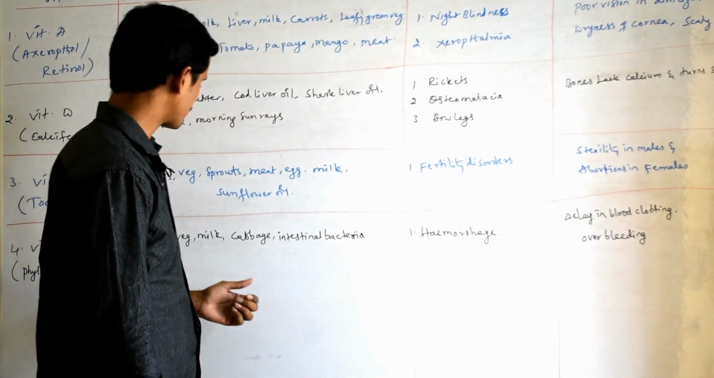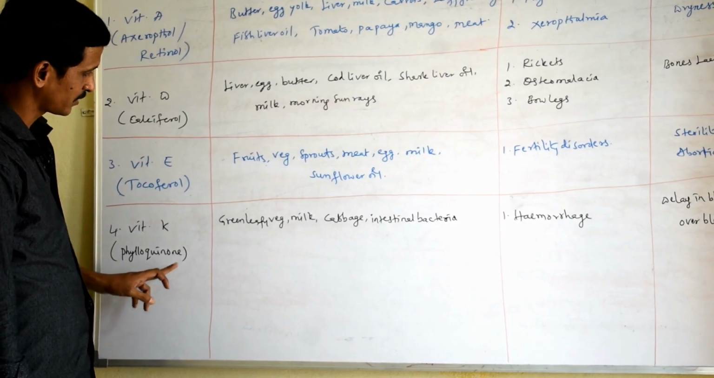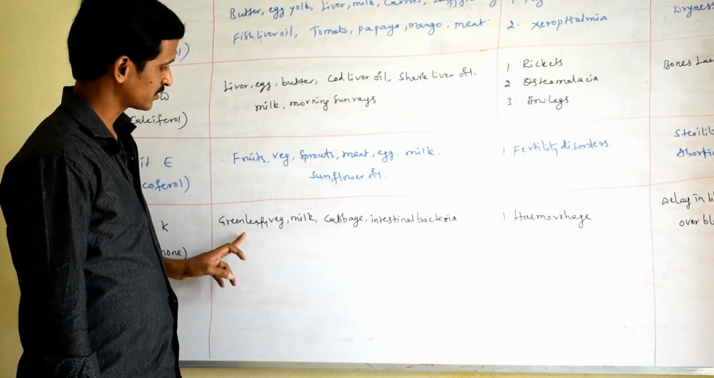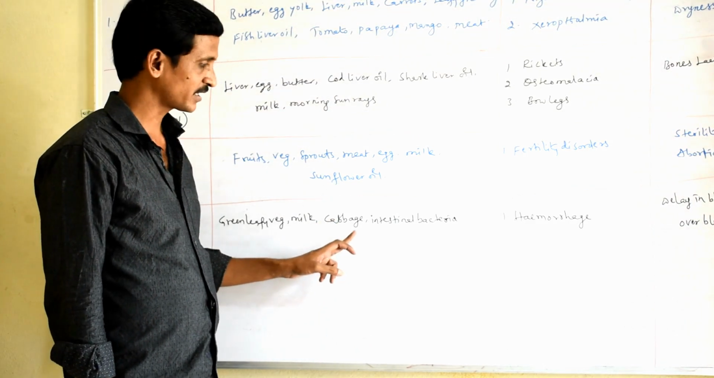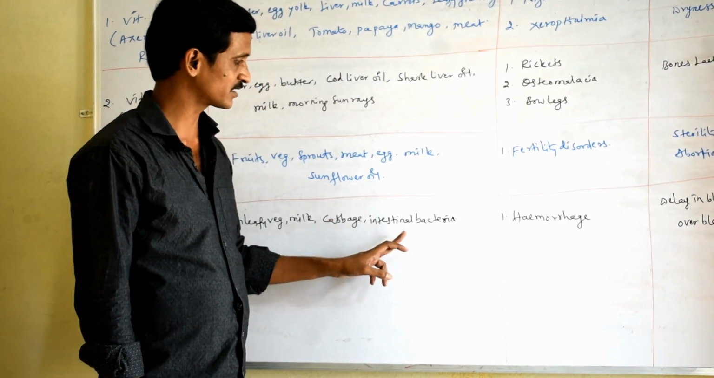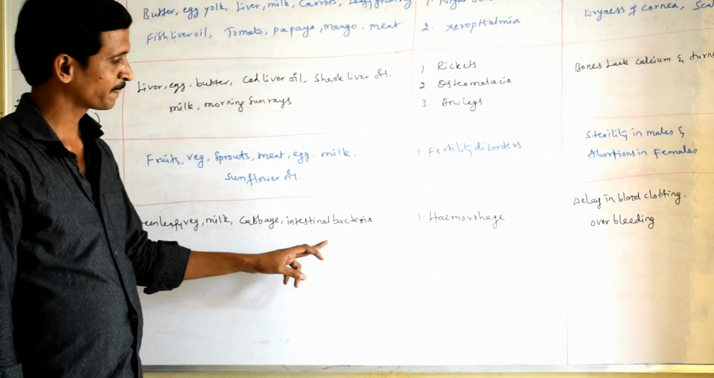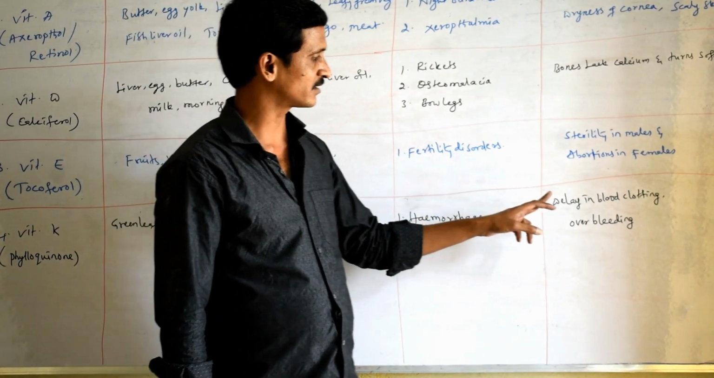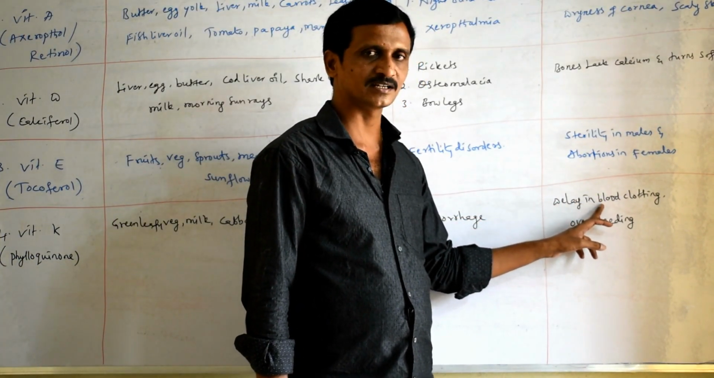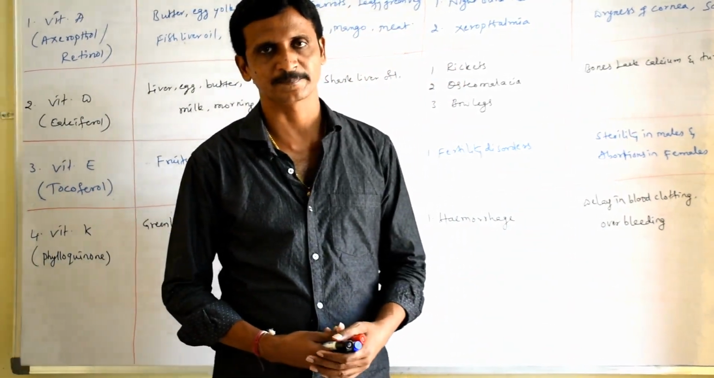The last vitamin is vitamin K, phylloquinone. Sources are green leafy vegetables, milk, cabbage and intestinal bacteria. Intestinal bacteria synthesize vitamin K, and the deficiency disease is hemorrhage. The symptoms are delay in blood clotting time as well as overbleeding.